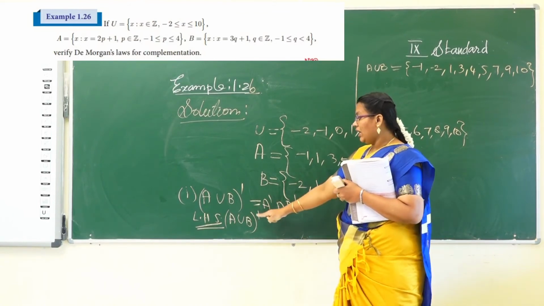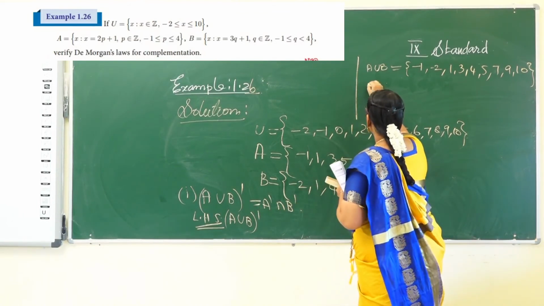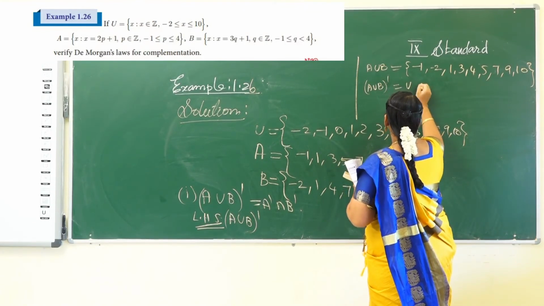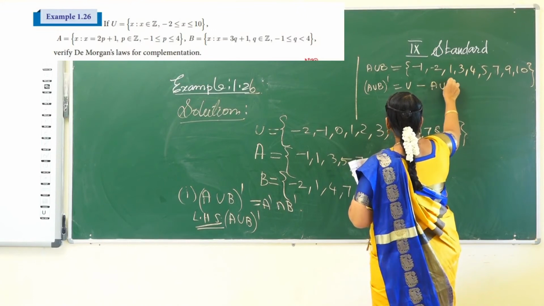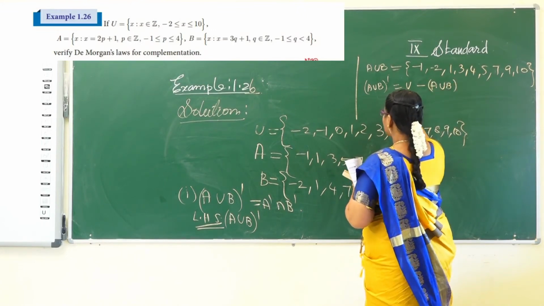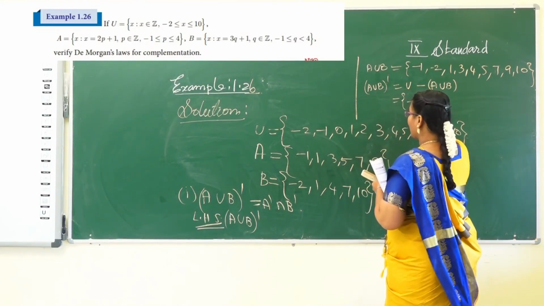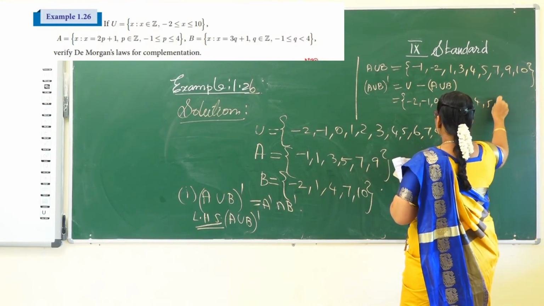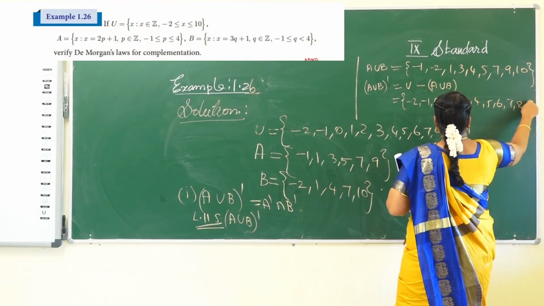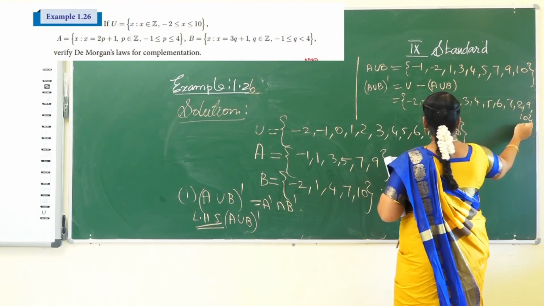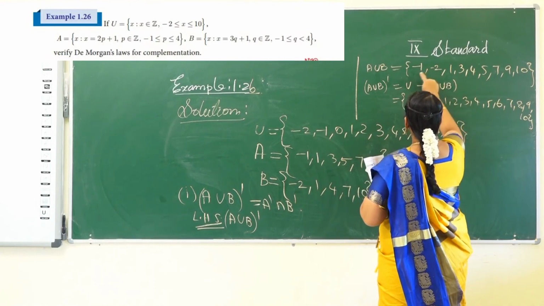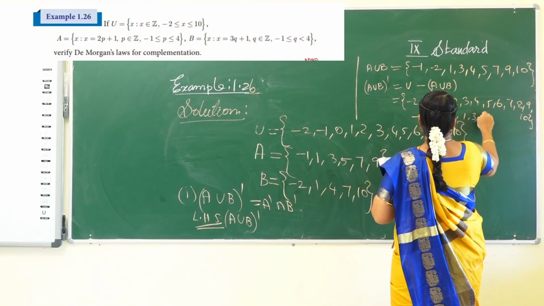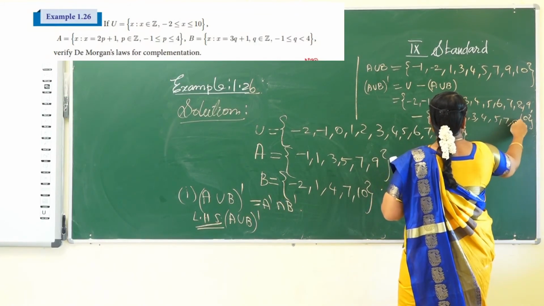We want to find A union B the whole complement. So A union B the whole complement is equal to the universal set difference A union B. The universal set has elements minus 2, minus 1, 0, 1, 2, 3, 4, 5, 6, 7, 8, 9 and 10. Difference A union B: minus 1, minus 2, 1, 3, 4, 5, 7, 9, 10.